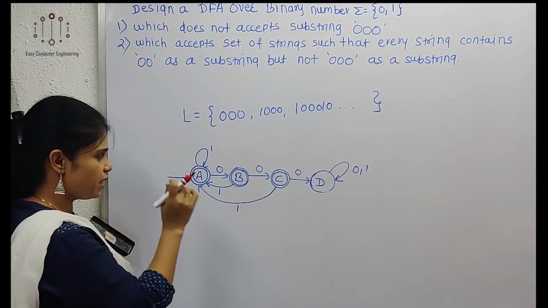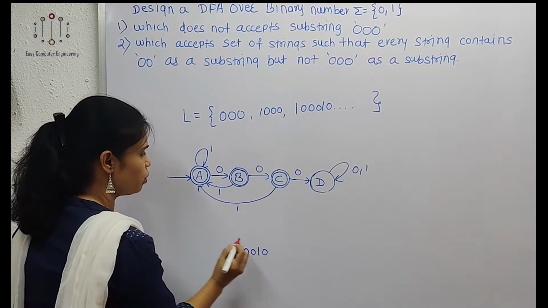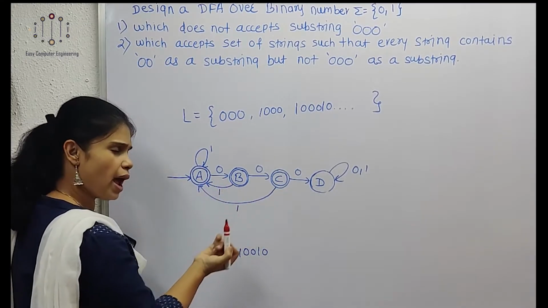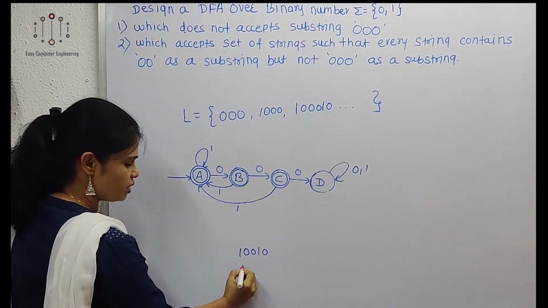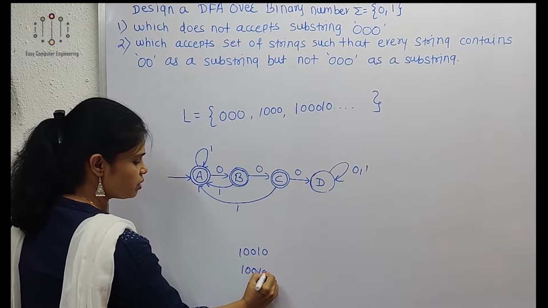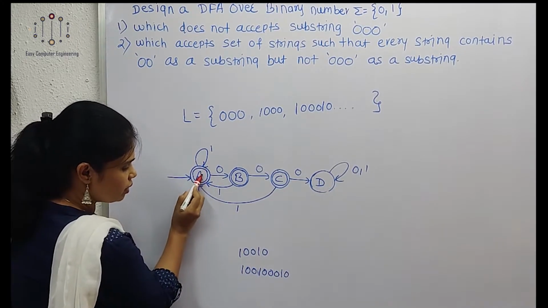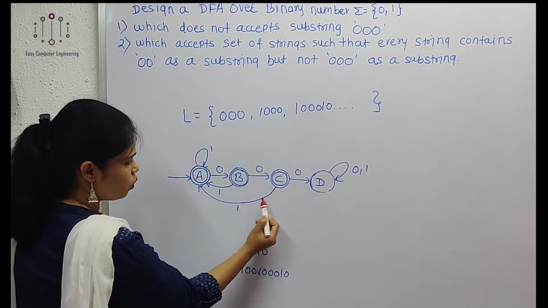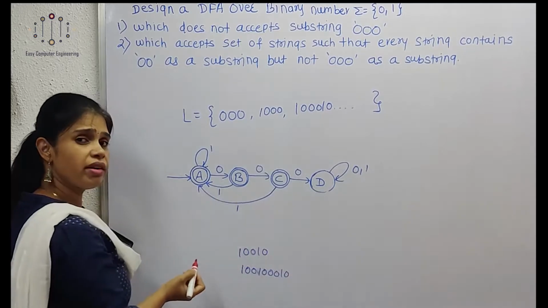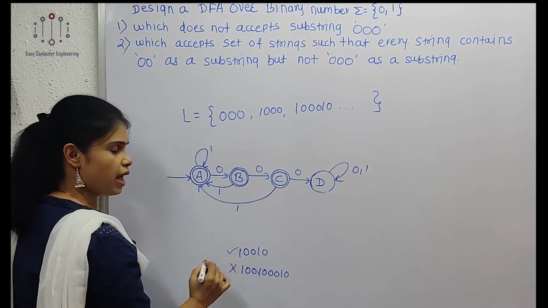Let us consider if the string is 10010. 10010 is accepted. If the string is 1001010, what will happen? It ends in a non-final state, which means this is rejected, but the first is accepted.